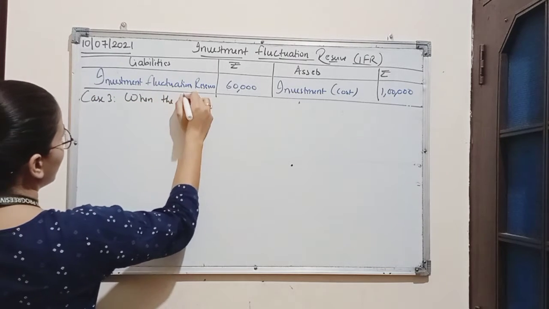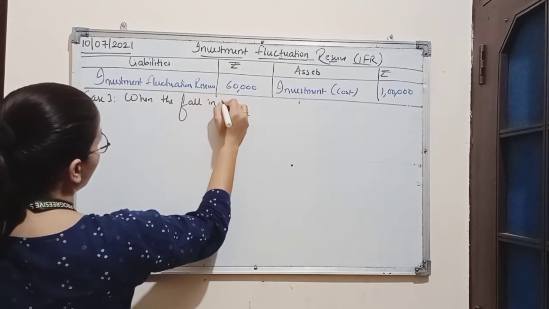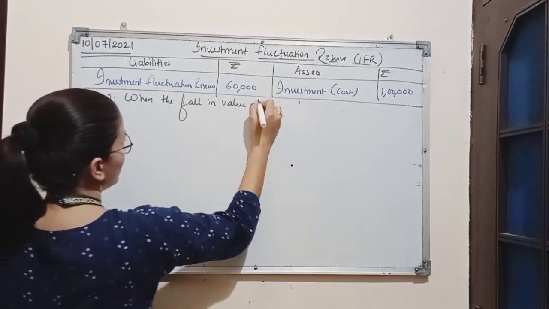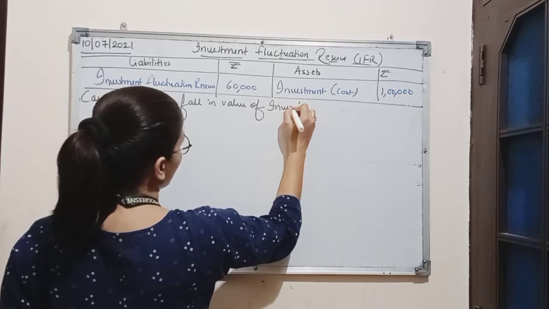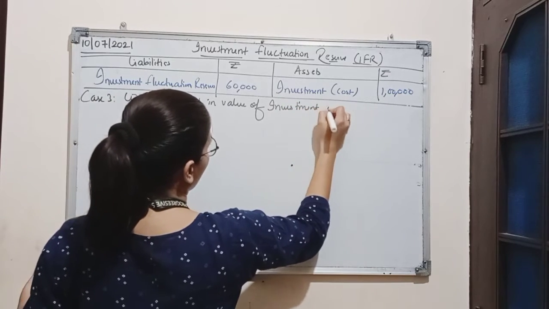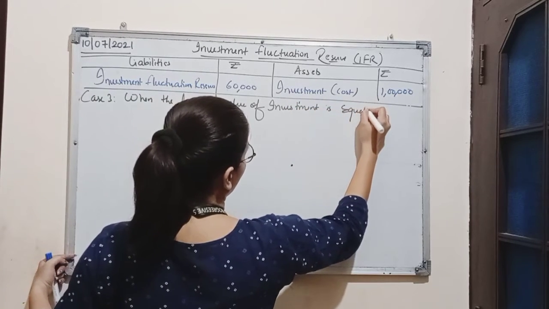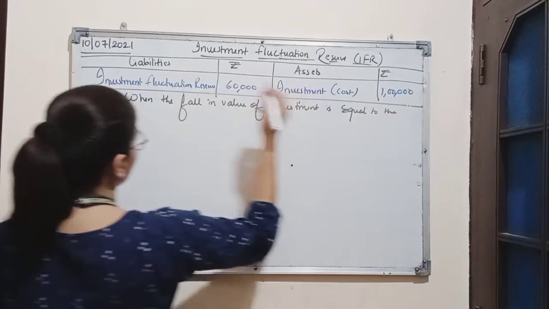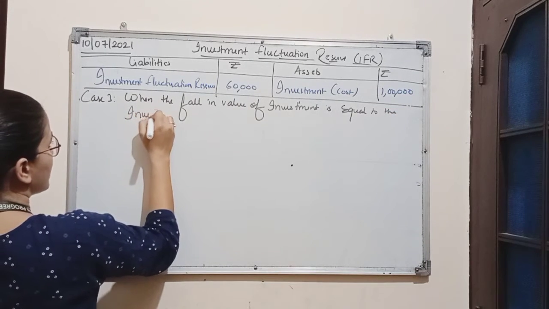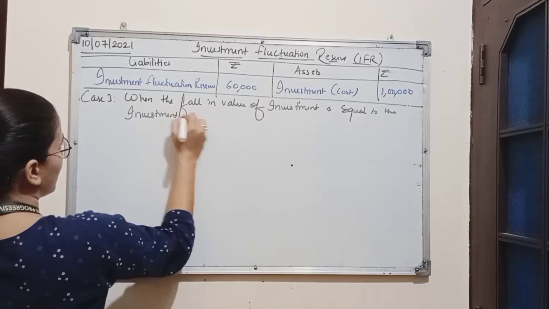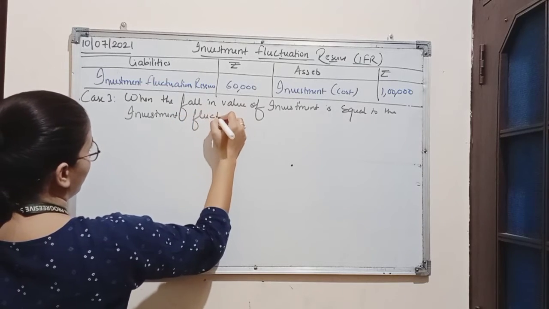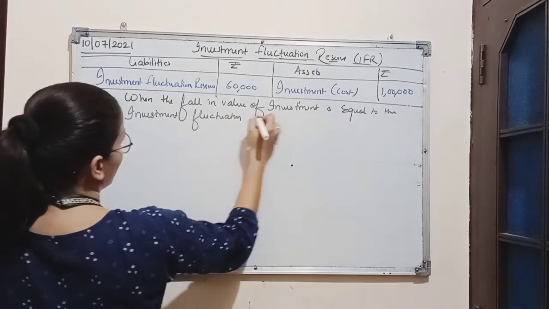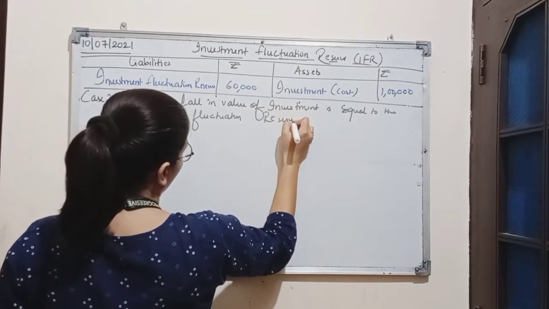when the fall in value of investment is equal to the investment fluctuation reserve.